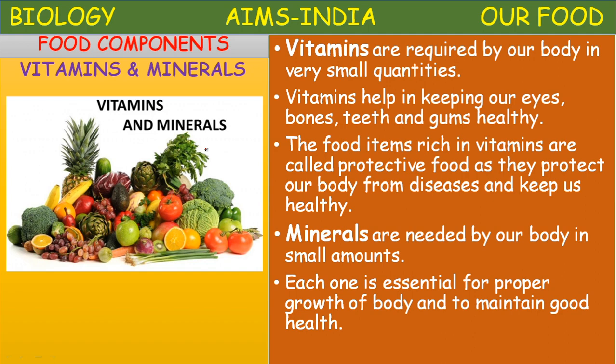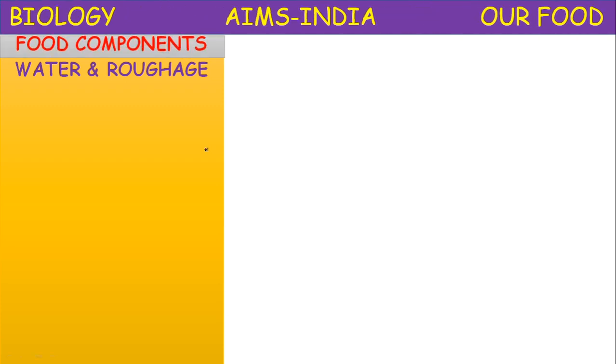Children, let us know more about these components: water and roughage. Roughage is also called dietary fiber.